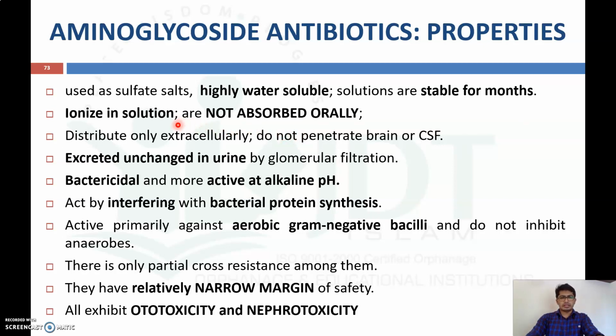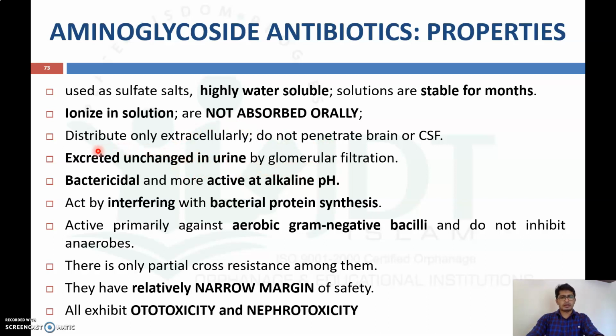Even if they are absorbed into blood, they distribute only extracellularly and do not penetrate the brain or cerebrospinal fluid, CSF. They are excreted unchanged in urine by glomerular filtration.